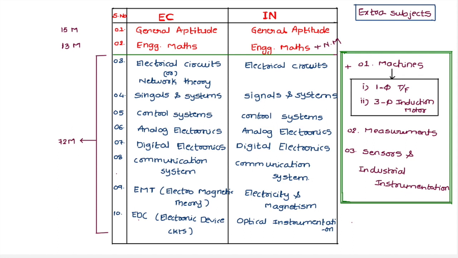In machines, for this 2021 year, single phase transformers and 3-phase induction motor are added. Only these 2 topics under the machines part are included with electrical circuits for instrumentation engineering students. This is regarding the electrical circuit subjects for EC as well as instrumentation.